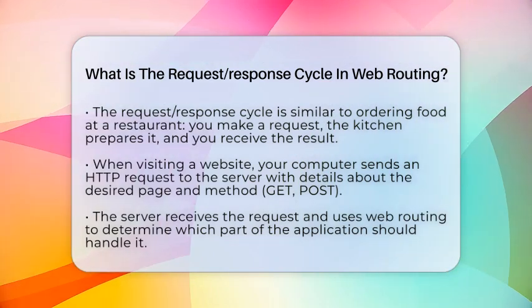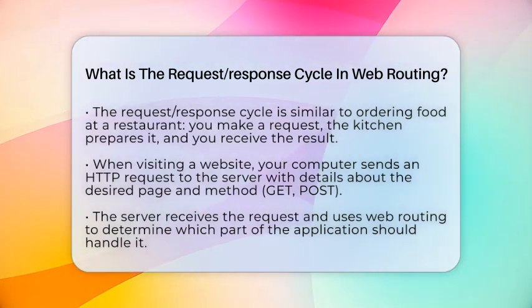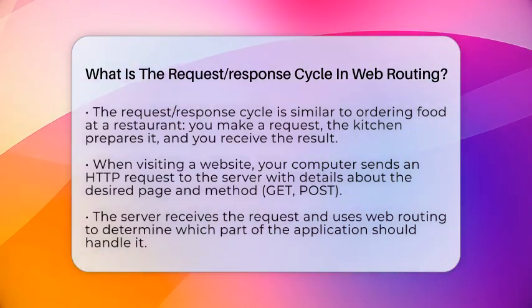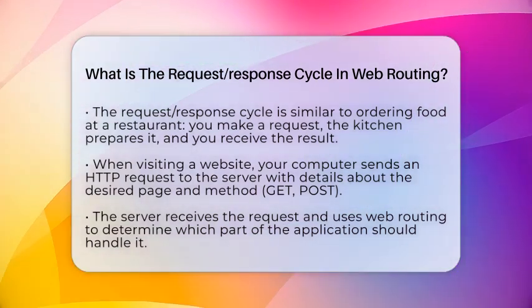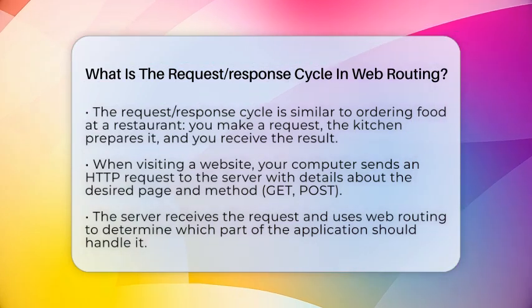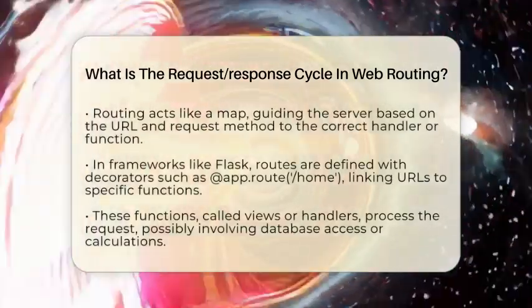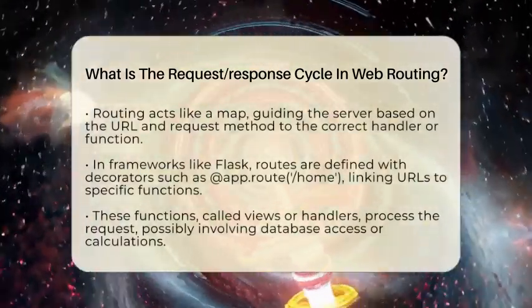When you type a website address into your browser, your computer sends an HTTP request to the server. This request includes details like what page you want and how you want it. The server then receives this request and needs to figure out what to do with it. This is where web routing comes into play.